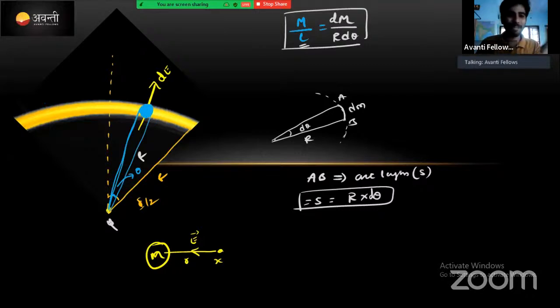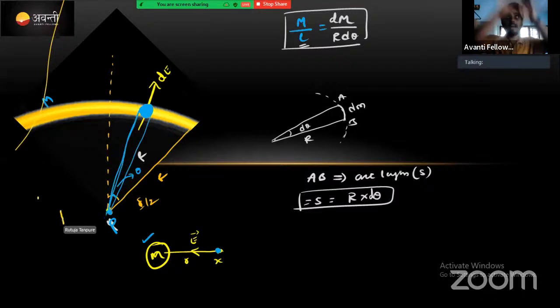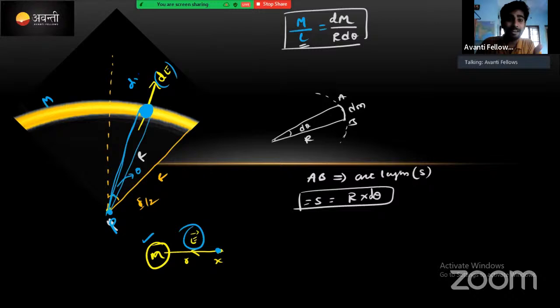See, this is the small mass, this is the total mass. On this small mass, the electric field direction will be in this direction. How? See here, there is a mass; at this point at a distance r, the electric field direction will be towards the mass. Here also this is the point where we need to find the electric field at a distance r. The direction is towards the point mass. Here the electric field value should have been E, but here there was a small mass dm, because of which it is dE. Clear?